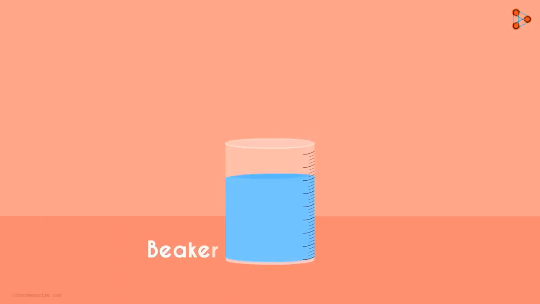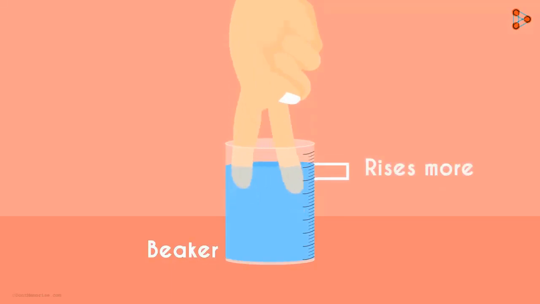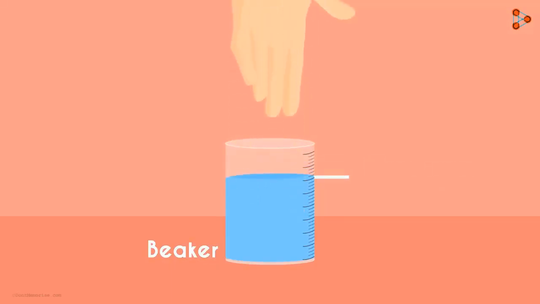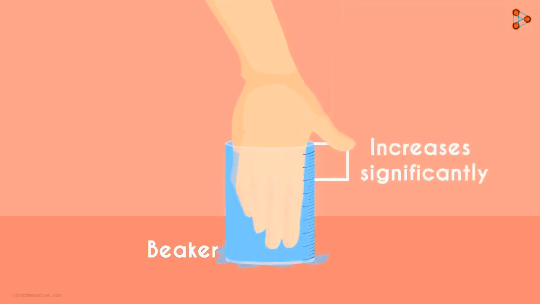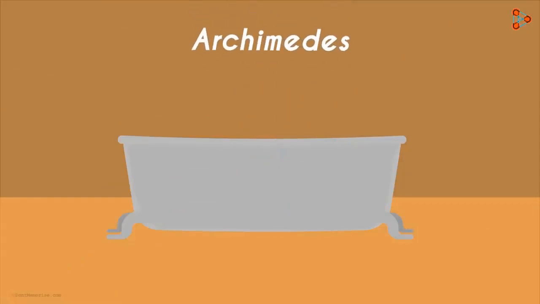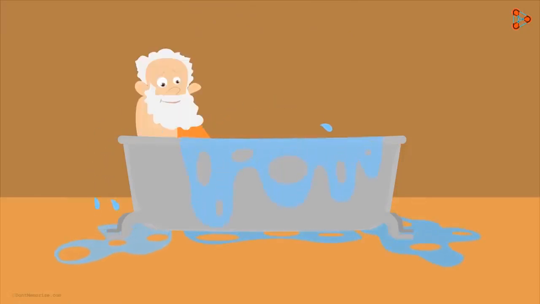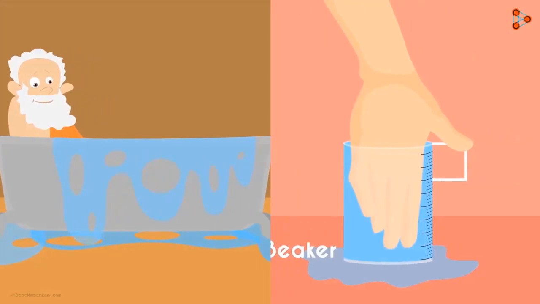Say you have a beaker filled with water and you put your index finger inside it. You'll observe that the water level rises slightly. You put in two fingers, the water level rises a bit more. And now when you put in your hand up to the wrist, you'll see that the water level increases significantly. The ancient Greek mathematician Archimedes observed something similar when he got into a bathtub. He realized that the level of water went up. In both cases, you notice that water is displaced by the object that goes in. Keep this thought in mind. We'll come back to it soon.